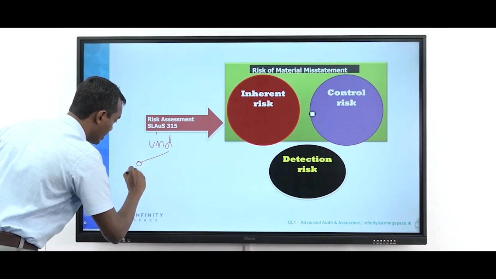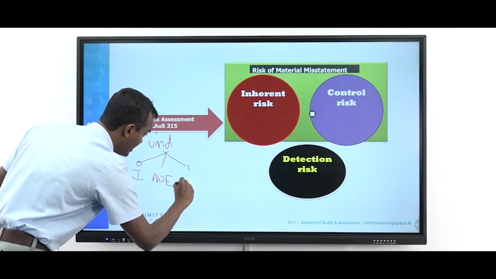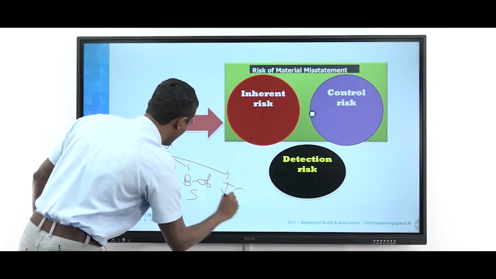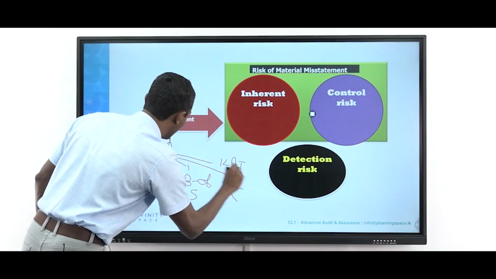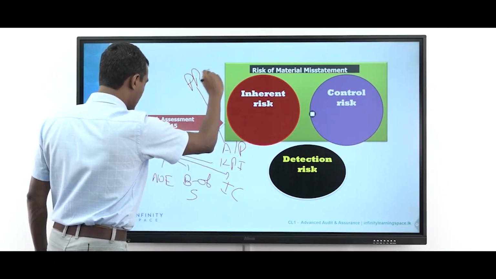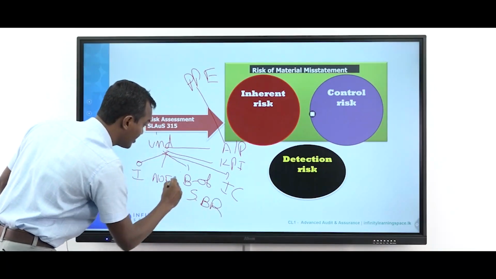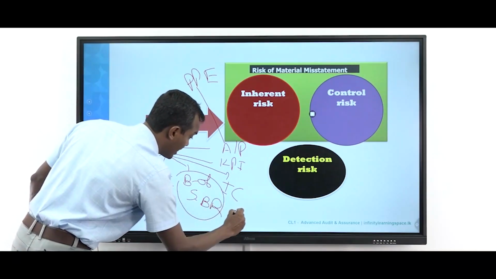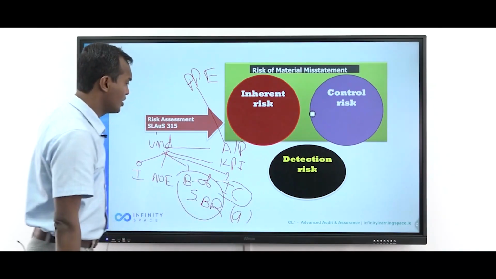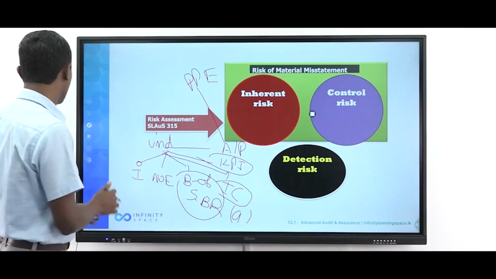Those 6 are very important: industry, nature of the entity, business objectives and strategies, then internal controls, KPIs, and accounting policies. You see how many answers accounting policy gave us, we had the PPE answer, right? Now business objectives, strategies, and business risks. We had several business risks in that case study. So separately, part A of the question is to write business risk, and that case study is silent about internal control. That case study is silent about targets. But in another case study, these other things can come. So that's how you look at it.